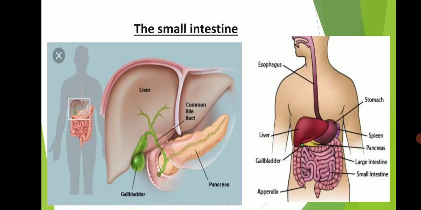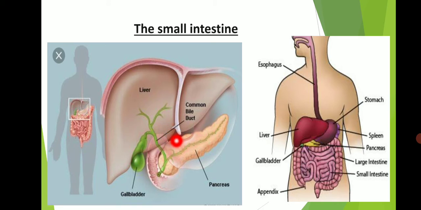First, we should talk about the secretion from the liver. The liver is the largest gland in the human body. It is present slightly below the stomach on the right side. It secretes bile juice that is stored in a bag-like structure called the gallbladder. This bile juice plays an important role in the digestion of fats.